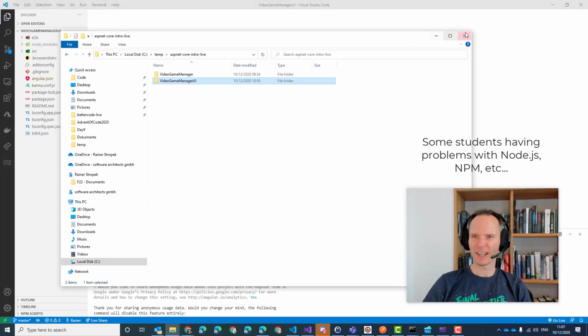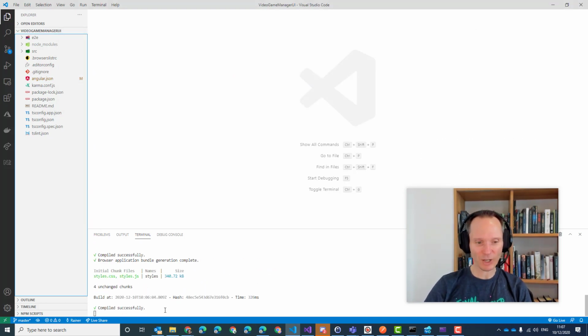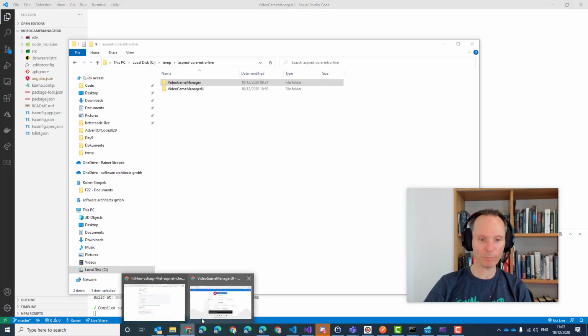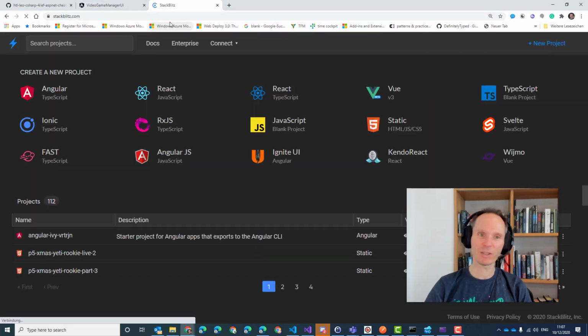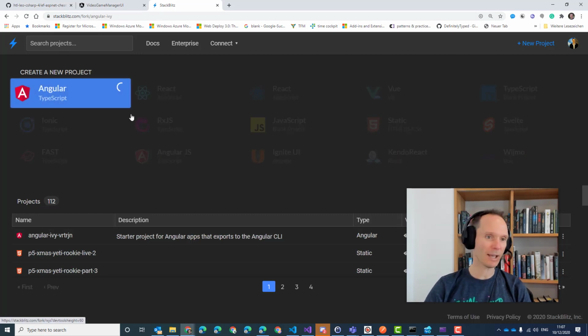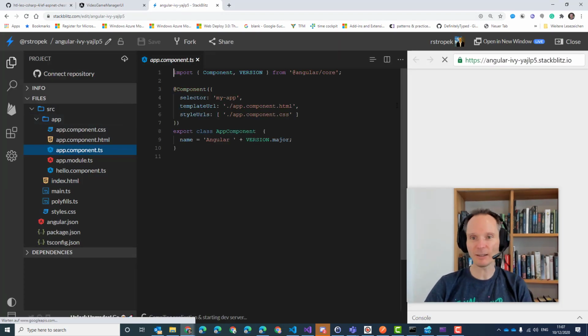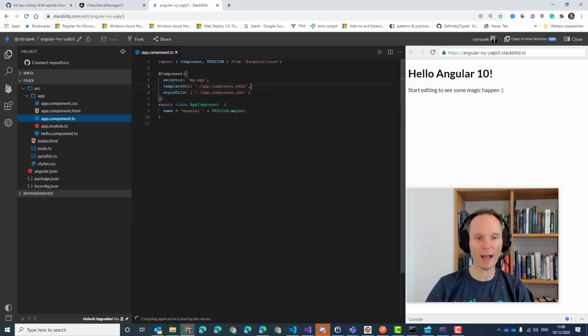You know what? Let's try StackBlitz. For those of you who already have their application running locally, it's fine. You can stay with Visual Studio Code. For those of you who have problems in getting this to run, let's give StackBlitz a try because it's so easy and so fast. Go to stackblitz.com and click on Angular. Let's just try it. I didn't plan for that, but hey, why not? We are doing live coding here, so why not use StackBlitz? Just fire up a new Angular app. It should be done within a few seconds.